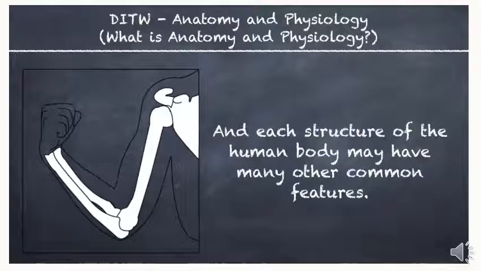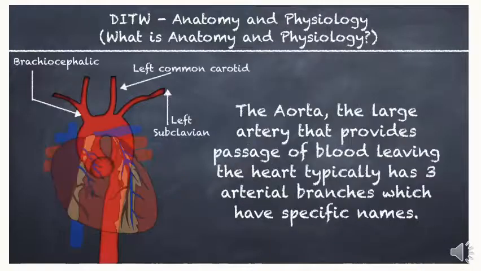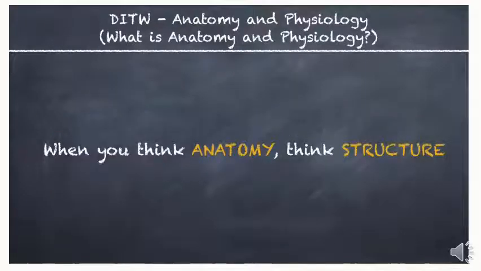And each structure of the human body may have many other common features. For example, the humerus of each arm has a little ridge at the distal end, which we refer to as the medial epicondyle. The aorta, the large artery that provides passage of blood leaving the heart, typically has 3 arterial branches which have specific names. When you think anatomy, think structure.